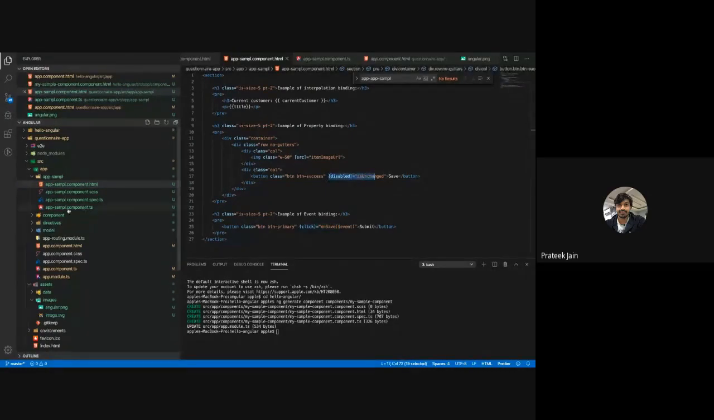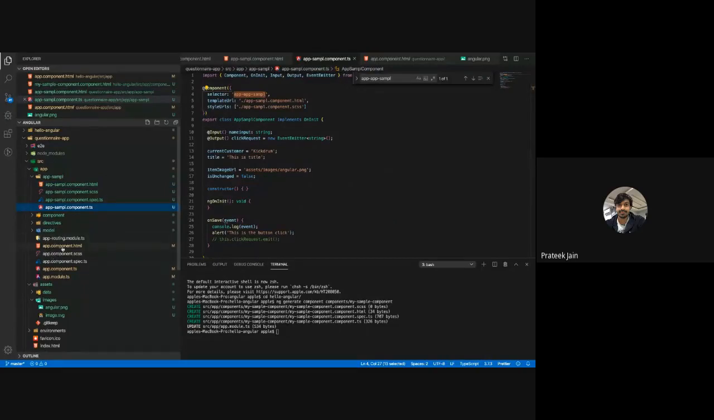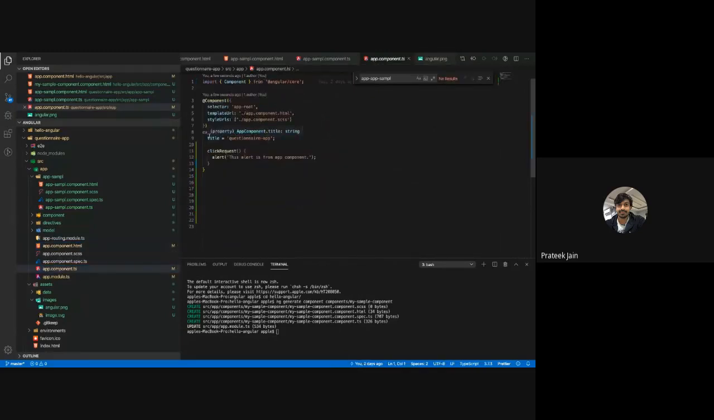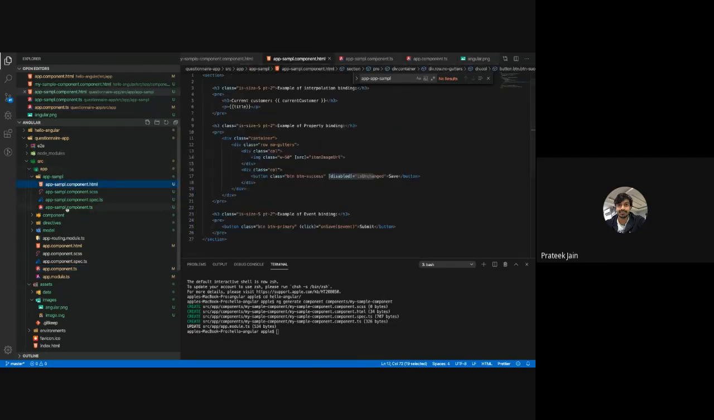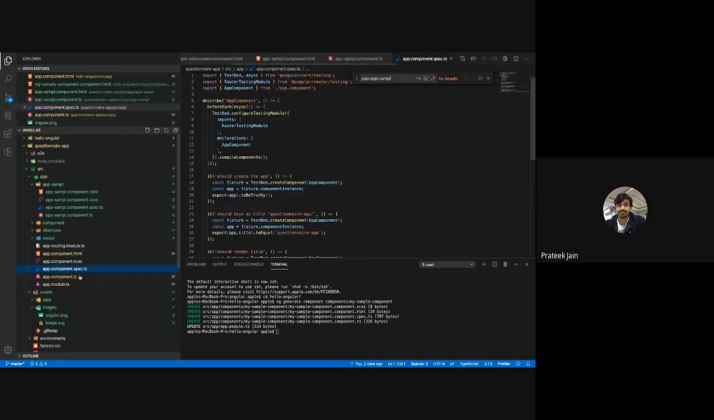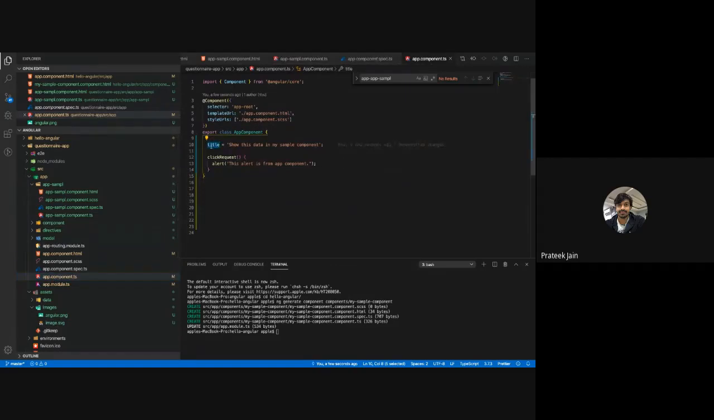Now we have a component here. My requirement is, I have this title property, and I want to show this data in my sample component. So what I want is to show this title inside my component. I have not created a variable here, but I want to show that title inside my component.